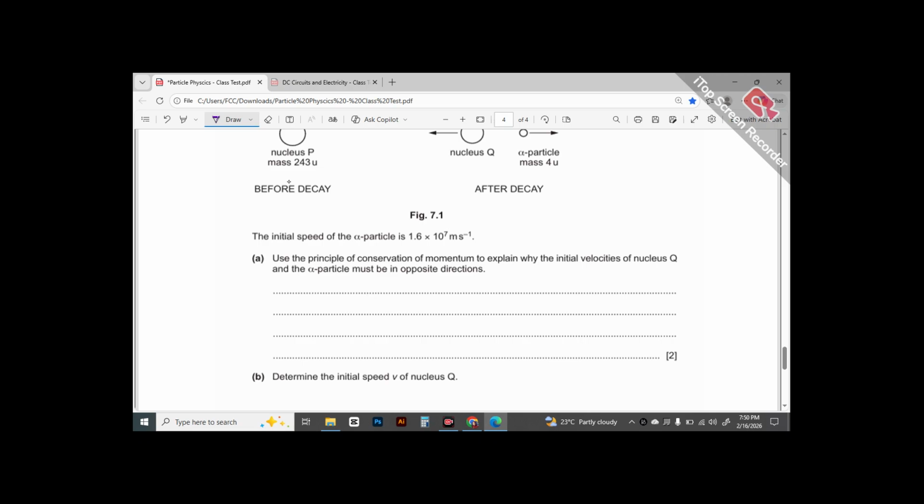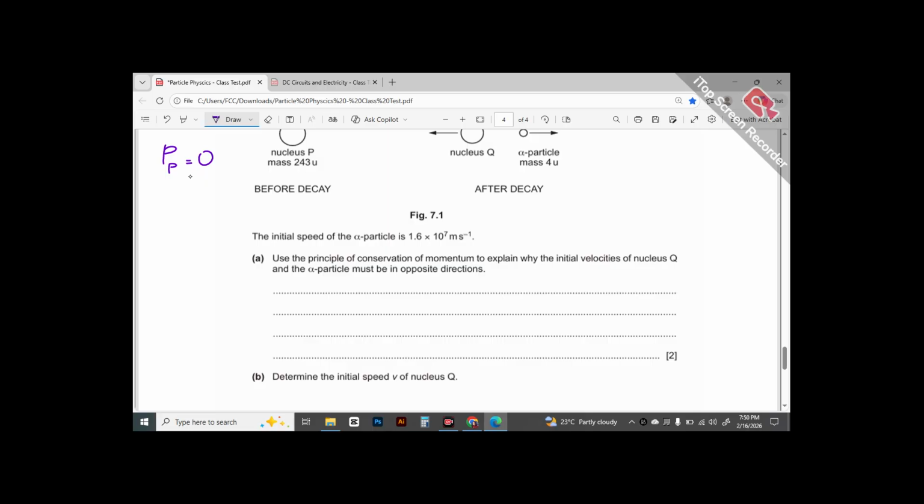In this case, there is no collision, so avoid using the word collision. In this case, we can go with the word event, and that event is decay. Before decay and after decay. So momentum before decay, momentum we represent with capital P, right? So momentum before decay is nothing but the momentum of particle P, which is zero.